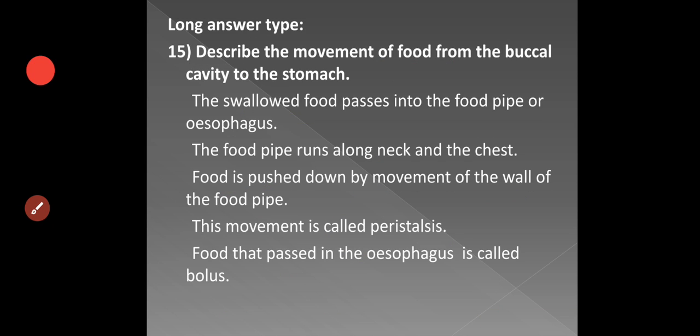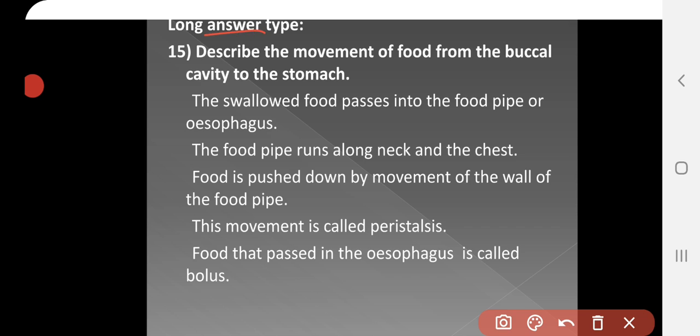Next, it is the long answer type. Describe the movement of the food from the buccal cavity to the stomach. The swallowed food passes into the food pipe or esophagus. The food pipe runs along the neck and the chest region. The food is pushed down by the movement of the wall of the food pipe. This movement is called peristalsis.